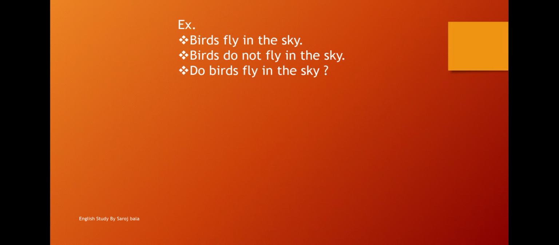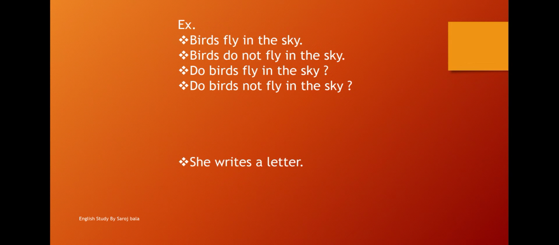Then interrogative sentence. Do birds fly in the sky? Then interrogative. Do birds not fly in the sky? These are the examples of affirmative, negative, interrogative and interrogative sentences of present indefinite.